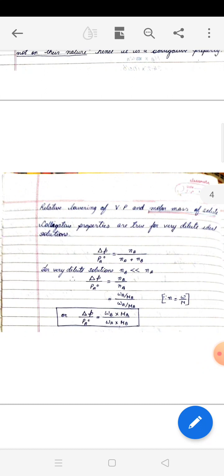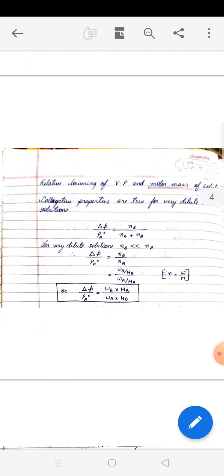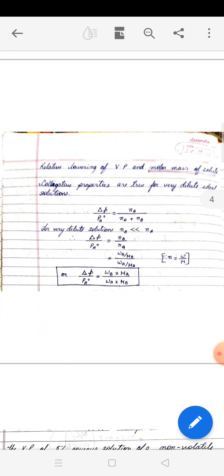Now we replace the number of moles. We know number of moles is mass by molar mass, which is W by M. So we replace NB by Wb by Mb and Na by Wa by Ma, and by rearranging, we get the formula delta P by PA naught equal to Wb into Ma divided by Wa into Mb. Or if you wish, you may write Wb by Mb into Ma by Wa. So if you know the mass of solute, the molar mass of solute, the mass of solvent, the molar mass of solvent, and the vapor pressure of the pure component, then delta P can be found out.